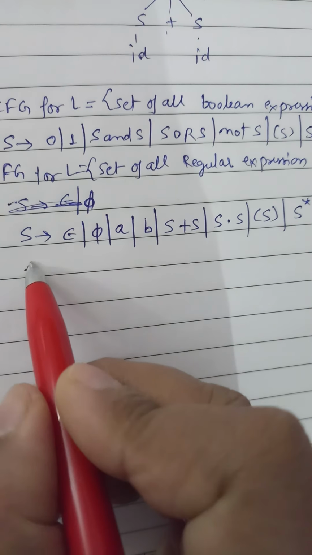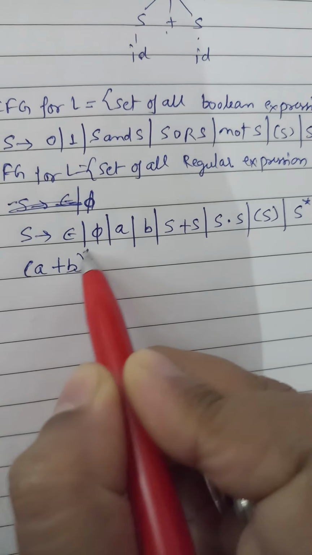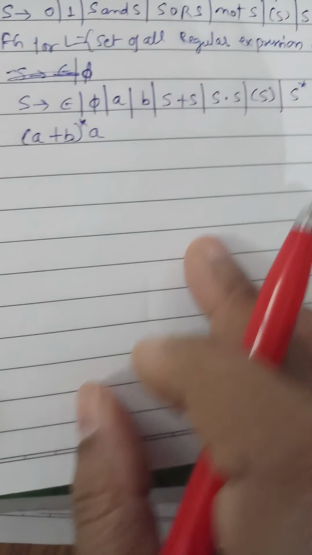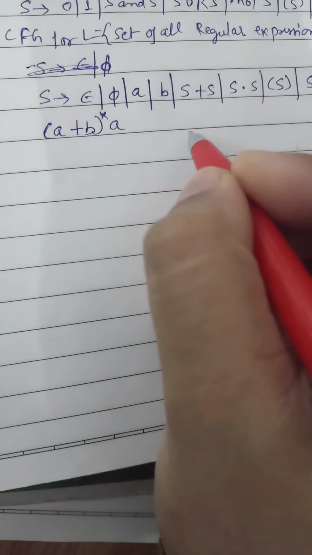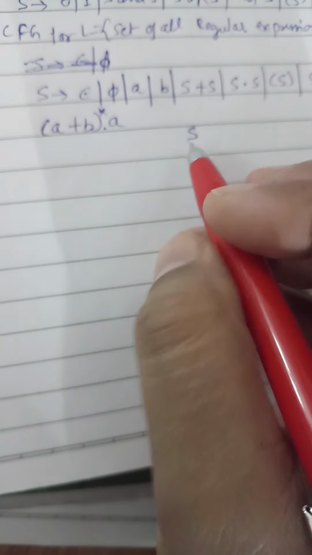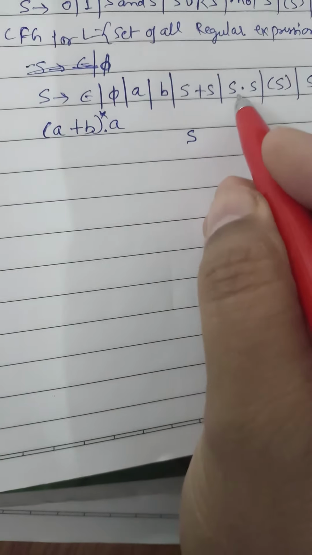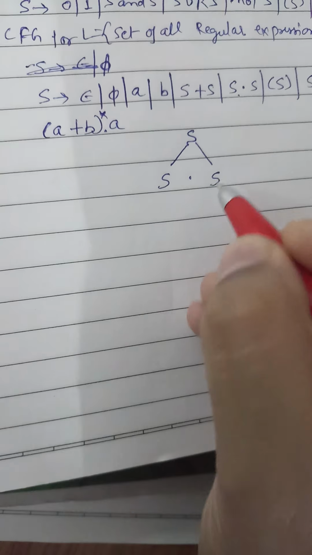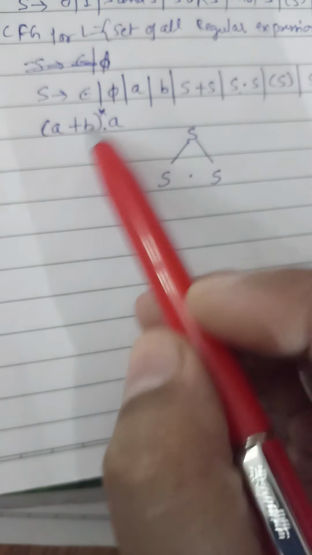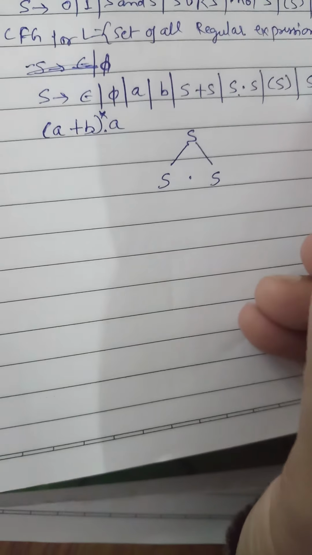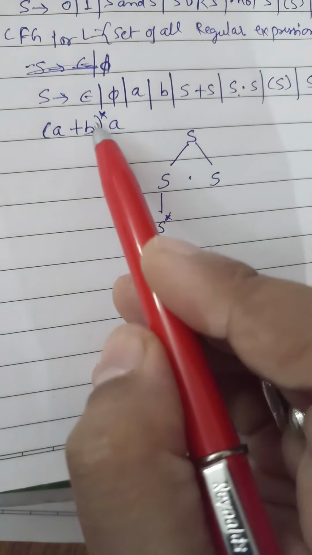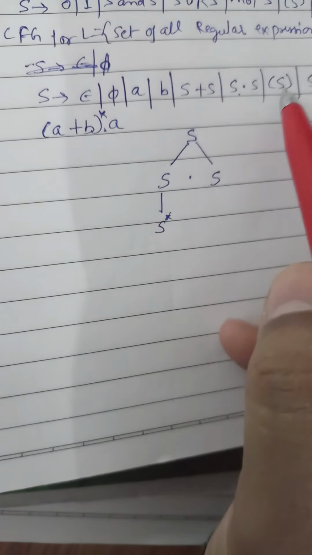So if we want this string, suppose we want A plus B whole star dot A, then how are we going to prove that this string belongs to that CFG or not? First start with S. Then because this is like dot A, first we take this production. So we can write like this, S dot S. And what next do we require? We require that star. So we will take that production. So instead of the S, we will write S star here. Now we want that bracket. So we will take this production.